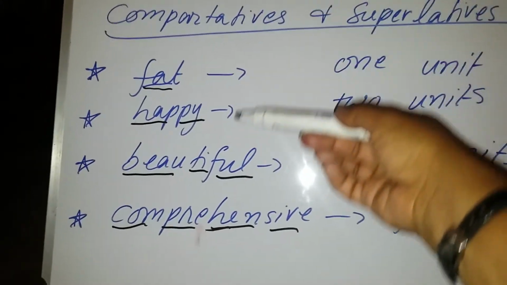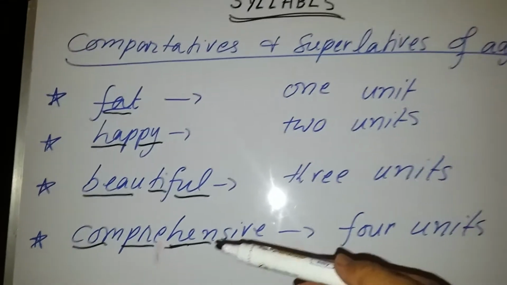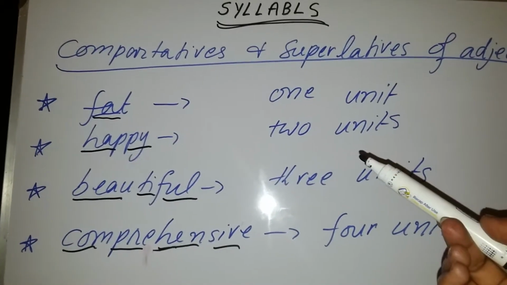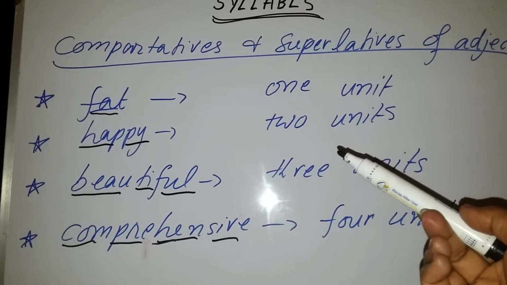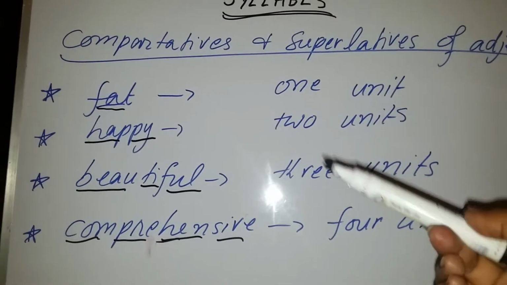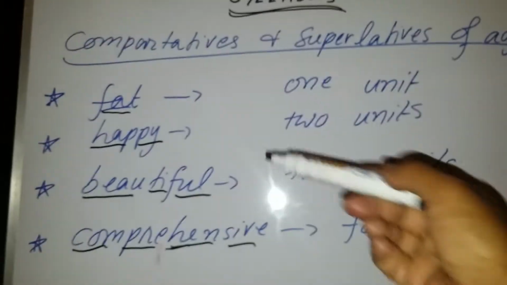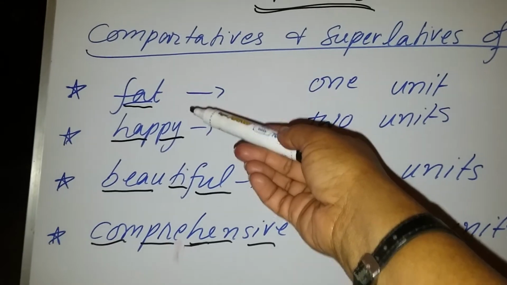Now if you are given such adjectives and you are asked to write the comparative and superlative of these adjectives, then if you know the syllables, it will be easy for you to convert them. How?